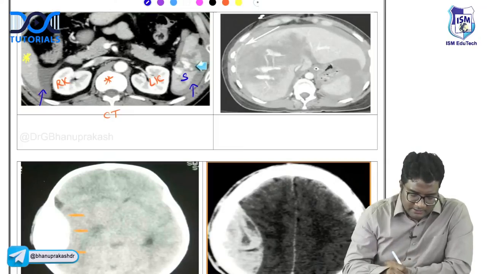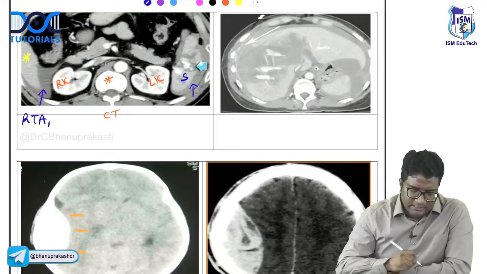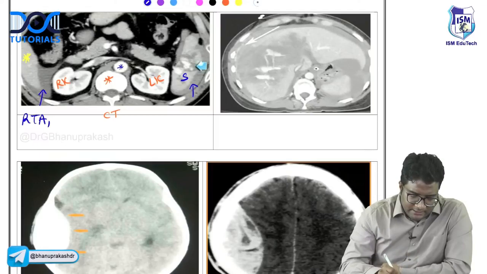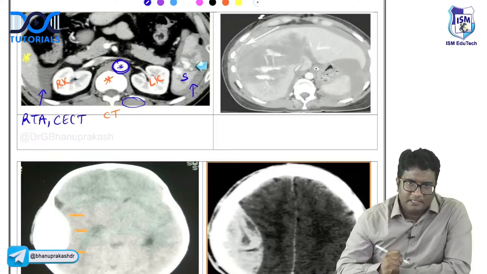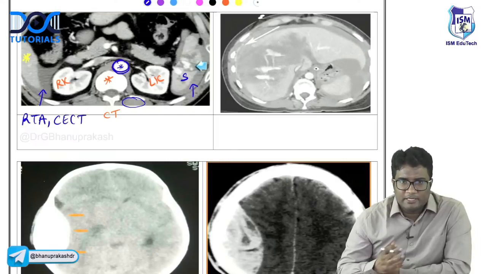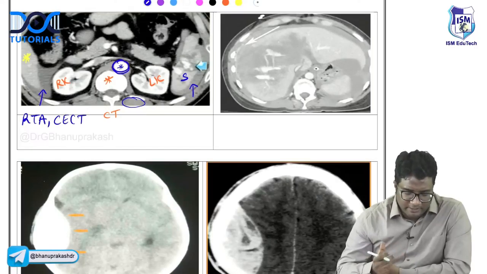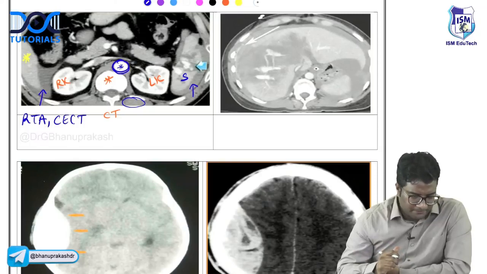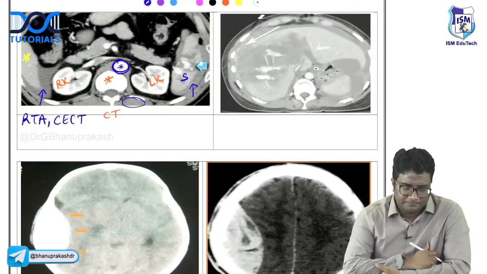In a trauma patient, this is an RTA patient, and you have done a CECT. You can see contrast inside the aorta, right? Compare the aorta with the muscles. You can see the aorta is white. So this is a CECT image that is done. Can you tell me which organ is damaged? Is it the liver injury or spleen injury? What is damaged in this patient?